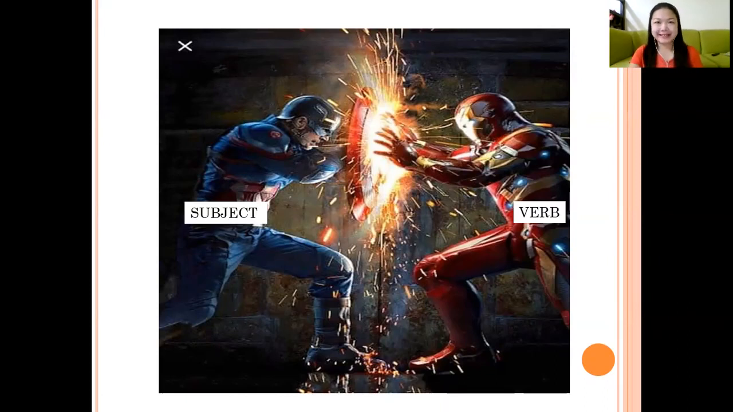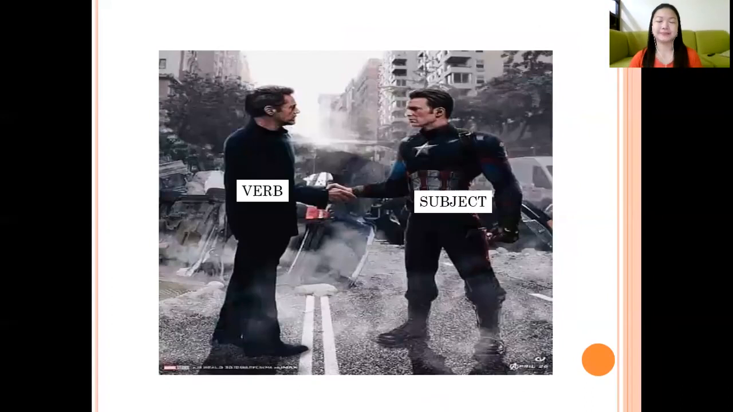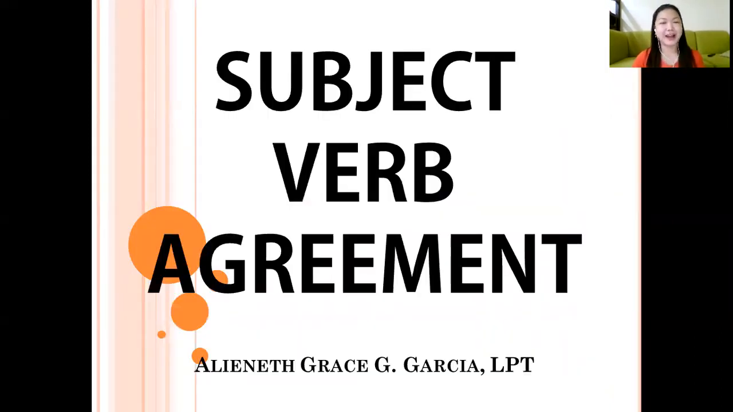Okay, next. Still them. We have Iron Man and Captain America. But what can you see on the picture? Okay, they're shaking their hands. So if we consider Iron Man as the verb and Captain America as the subject, we can see that the subject agrees with the verb. So I'm sure you have an idea what our topic for today is. Our topic for today is subject-verb agreement.